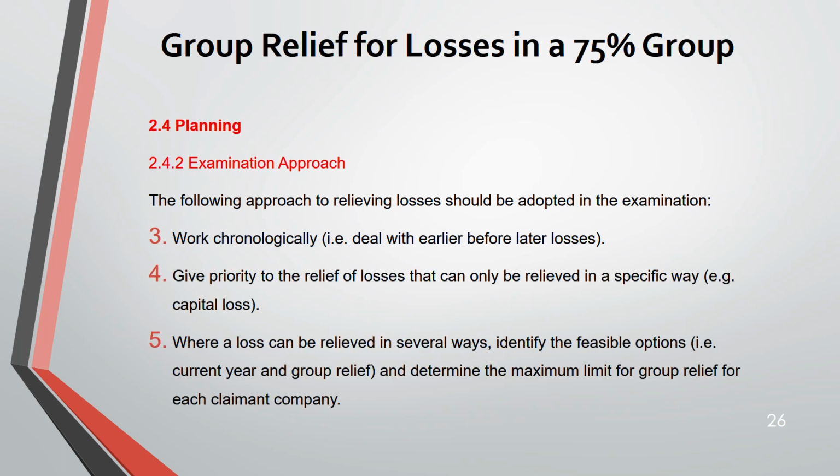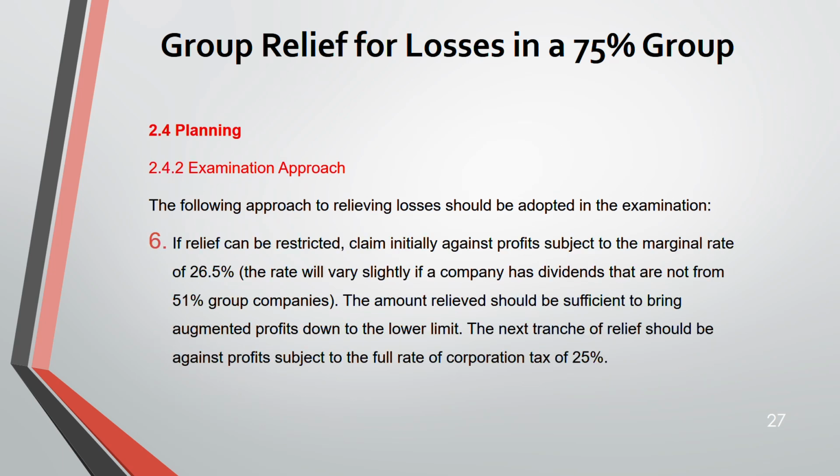Fourth, you have to give priority to the losses that can only be relieved in a specific way, for example, capital loss only against chargeable gains. There's no other way. And the fifth one, where a loss can be relieved in several ways, like your trading loss, you can carry forward, carry back, or use in the current year. So here you have to identify and determine the maximum. For example, current year and group relief, you have to determine the maximum limit for the group relief for each claimant company in order that QCD is not wasted. So this is planning. If you follow the structure, you will never go wrong.